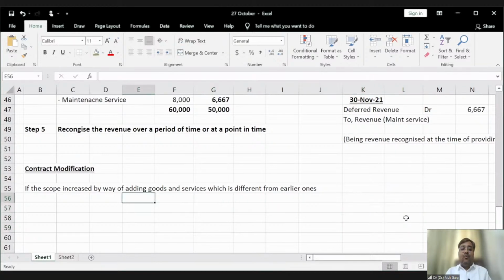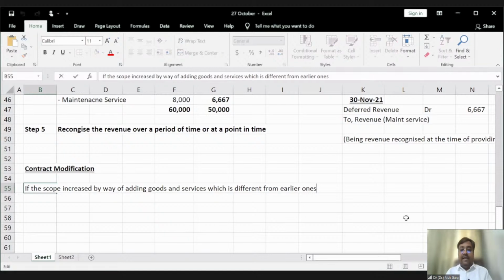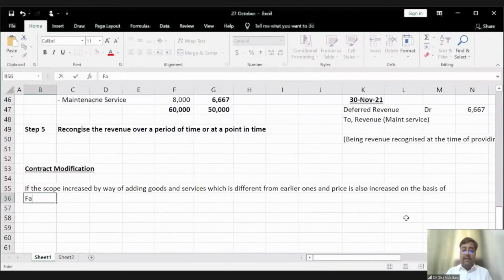So friends, if the scope is increased by way of adding goods and services, which are different from the earlier ones, and the price is also increased on the basis of fair value, or let's say market value, or let's say standalone selling price of the additional goods and services.